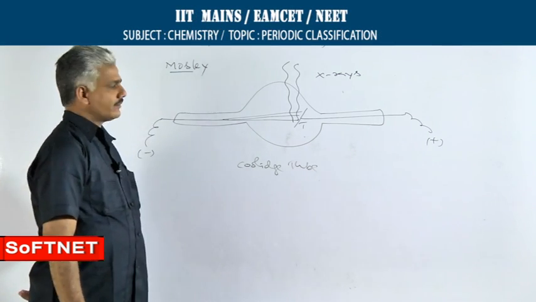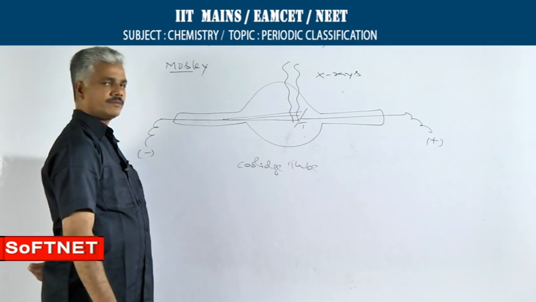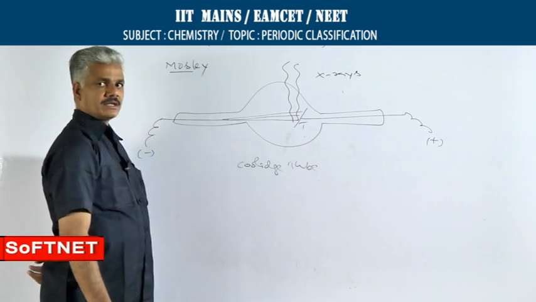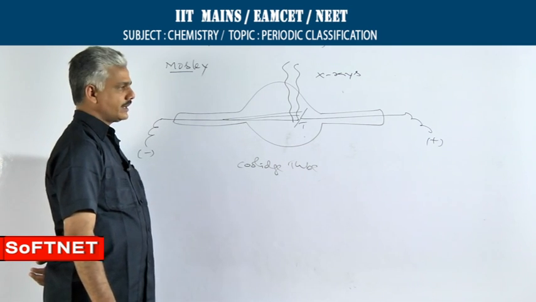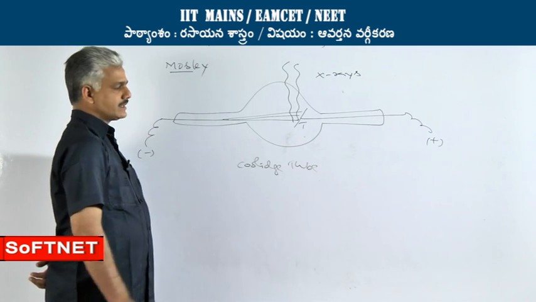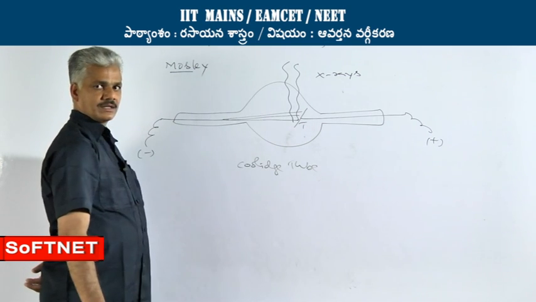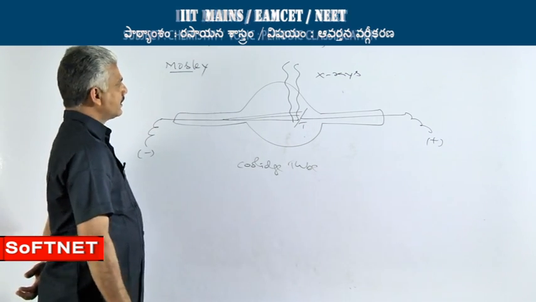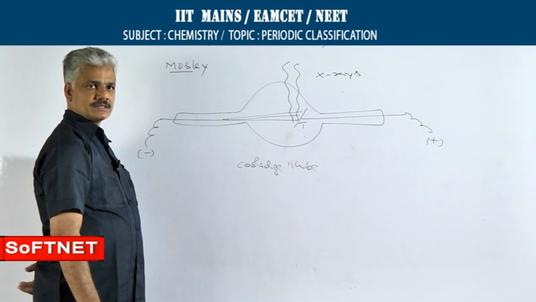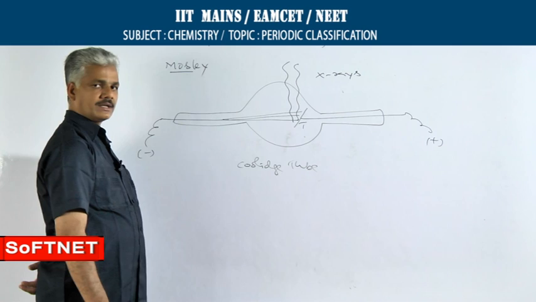Moseley changed the target element. At the time of Moseley, 32 elements were known. With each element, a new target was made and X-rays were produced. What he observed is that whenever the target element is changed, the frequency of X-rays generated changes. Then he correlated the relation between the frequency of the X-rays generated and the atomic number of the target element.